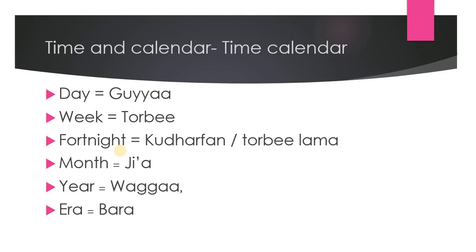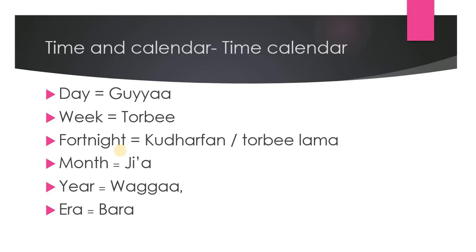It actually means 14 there. Kudharfan, kudha afur means 14. Obviously, we also call it torbee lama, 2 weeks. Torbee lama. Lama means 2.